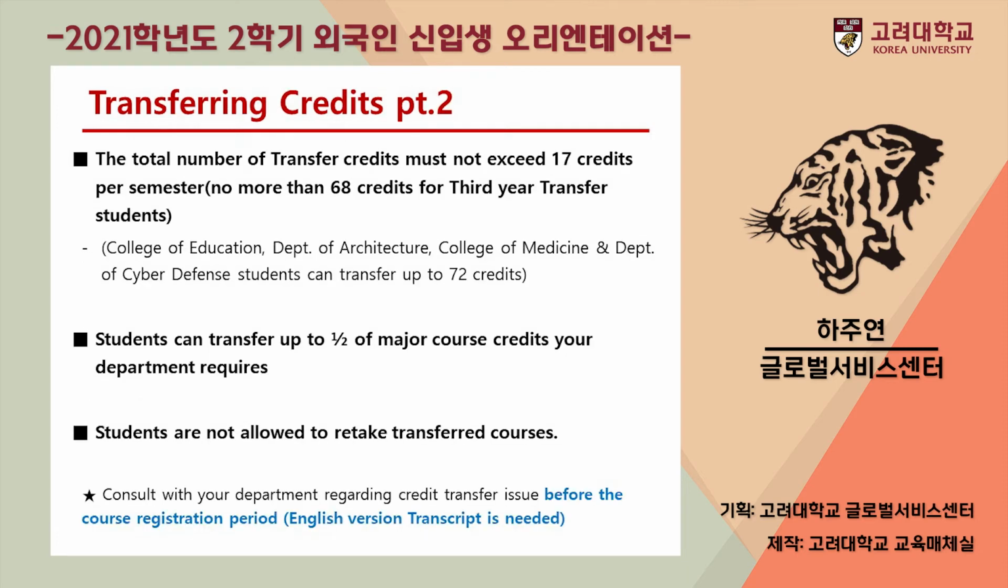The total number of transfer credits must not exceed 17 credits per semester and no more than 68 credits for third-year transfer students. Students can transfer up to 1/2 of the major course credits your department requires. Students are not allowed to retake transferred courses. Please consult with your university department regarding credit transfer issues before the course registration period starts. An English version transcript is required.